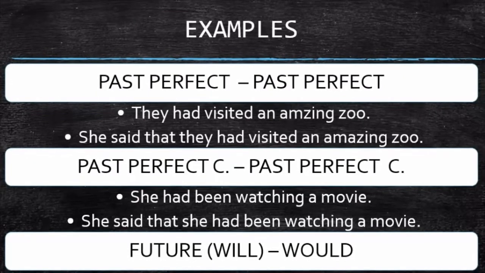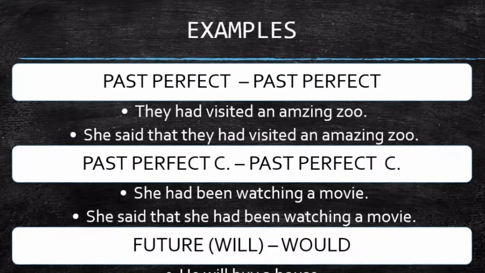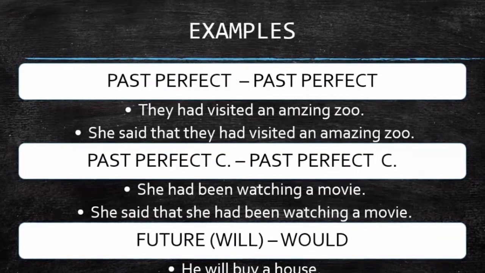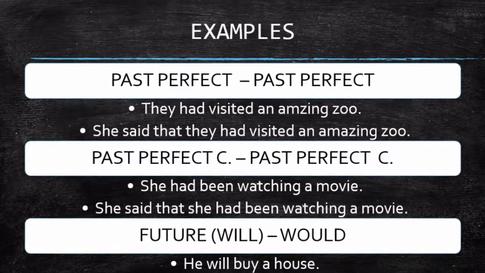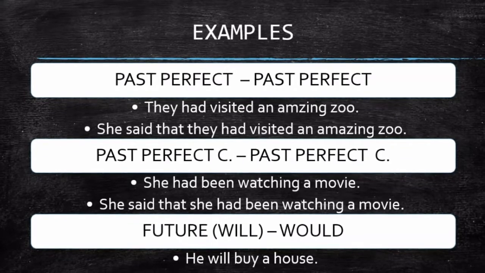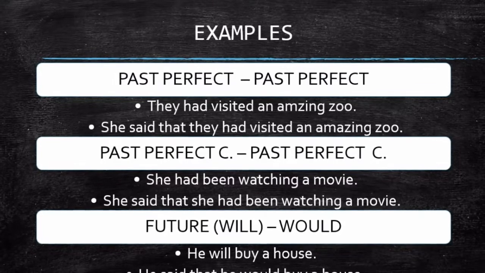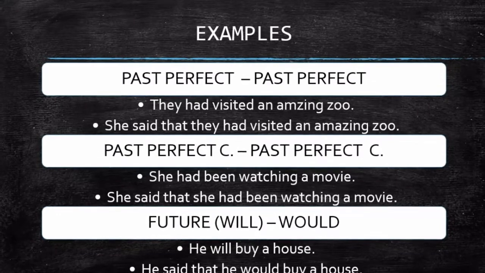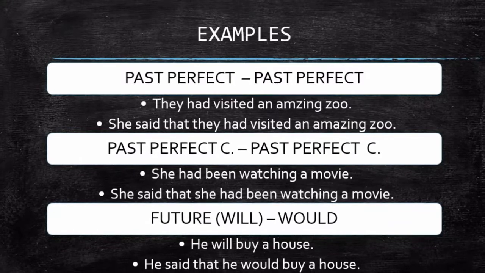And finally I have three more examples. Here you can see that the past perfect and the past perfect continuous, as I said before, don't change. So I have here, they had visited an amazing zoo. She said that they had visited an amazing zoo. It just adds she said that, and the next one is the same thing with the past perfect continuous. So here I have, she had been watching a movie, and she said that she had been watching a movie.